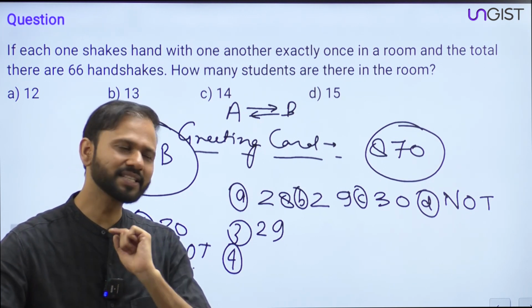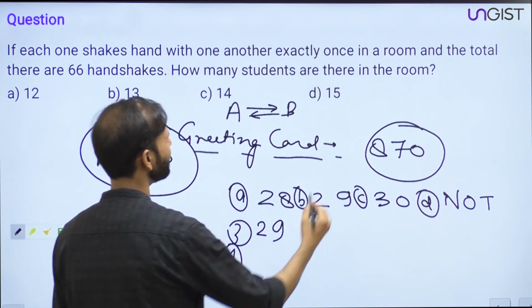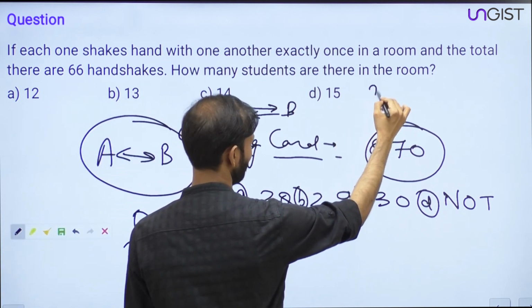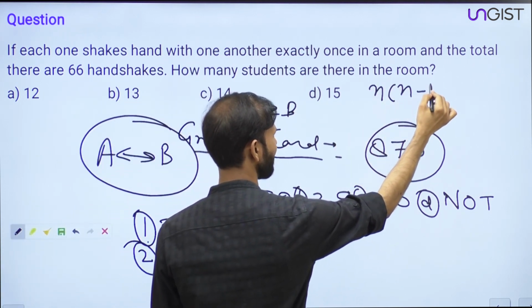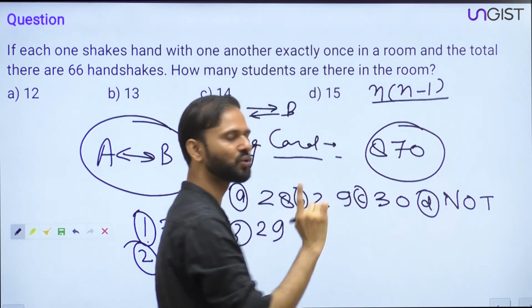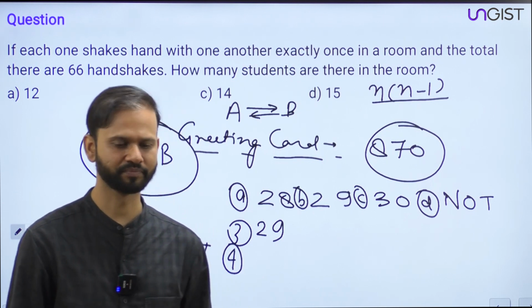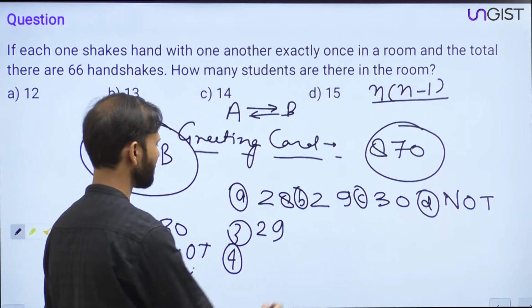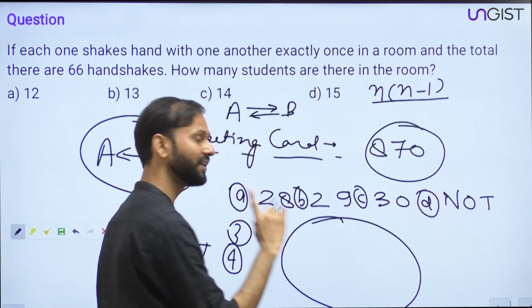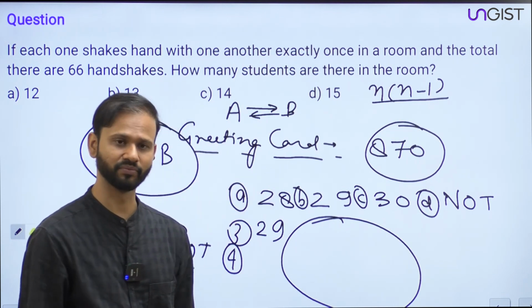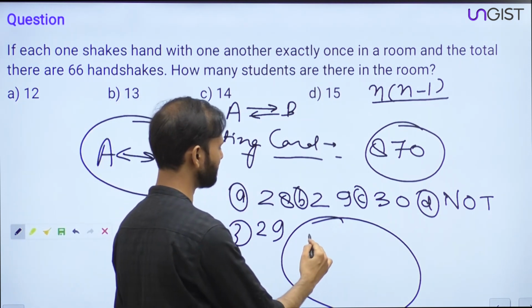So in this case, if n students are there, then n into n minus 1 will be the answer. That won't be divided by 2. Getting it or not? Like the answer you told me just now, 10 into 9, when we were solving the first question, you said 10 into 9.